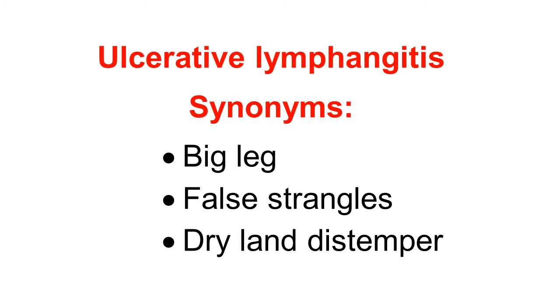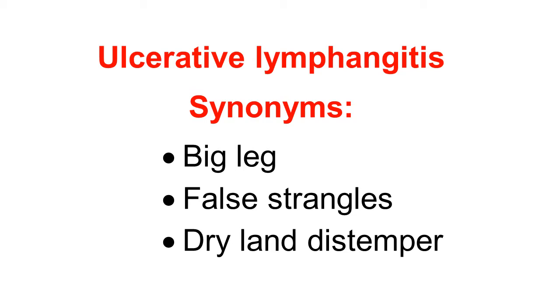Here we discuss synonyms of ulcerative lymphangitis. One synonym is big leg. The ulcerative lymphangitis is most common in the legs of the horses. Due to this, there is edema or inflammation of the legs, and the legs look bigger. So it is called by the loose term big leg.